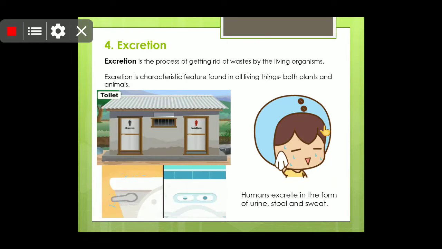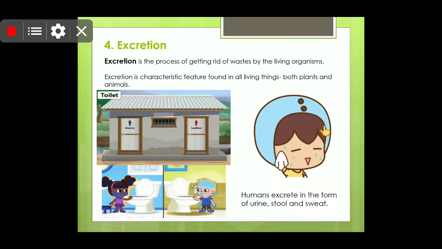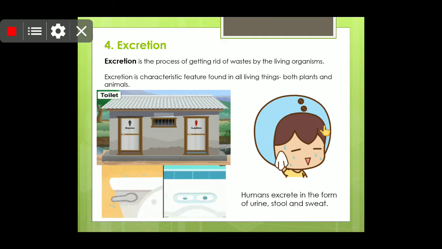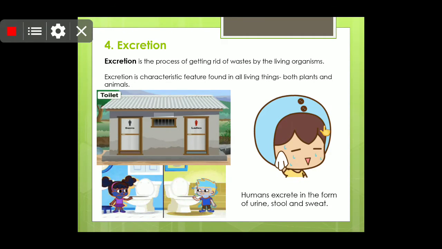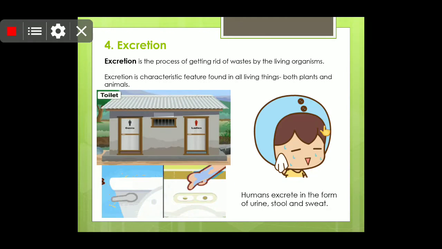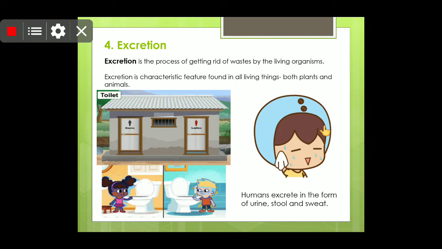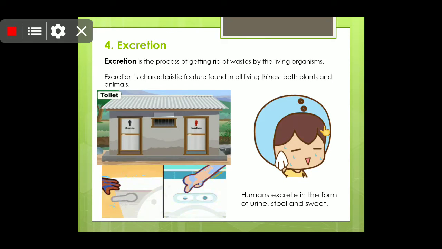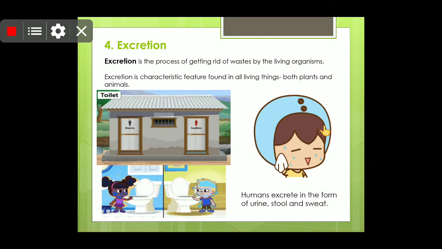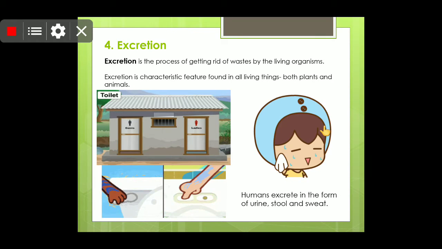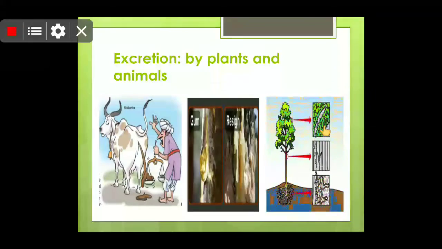Now children, excretion. Living organisms excrete. The meaning of excretion is the process of getting rid of waste by living organisms. Human beings excrete in the form of urine, stool and sweating. All the toxins are removed from the body through these 3 processes. Animals also excrete in the form of urine, sweat and stool. Plants also excrete in the form of gum, resin and transpiration. Transpiration is the loss of water from plants.